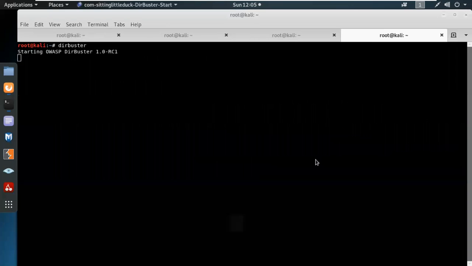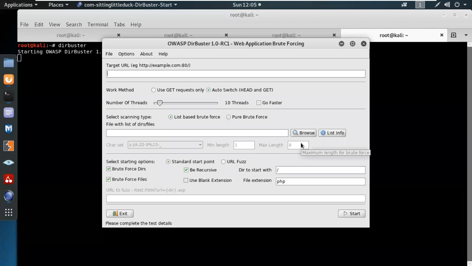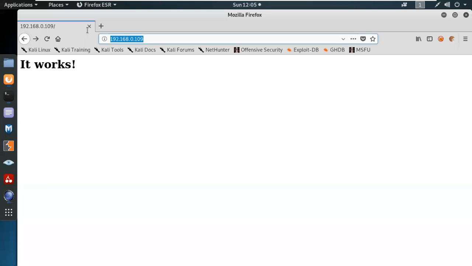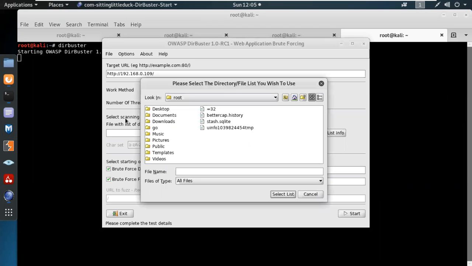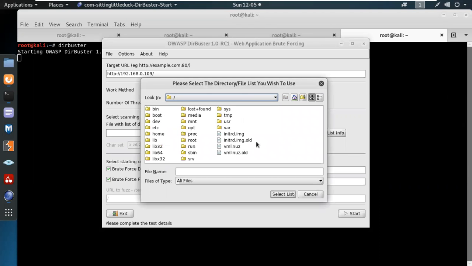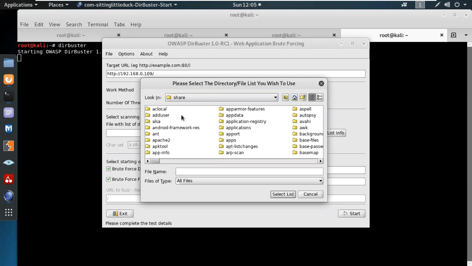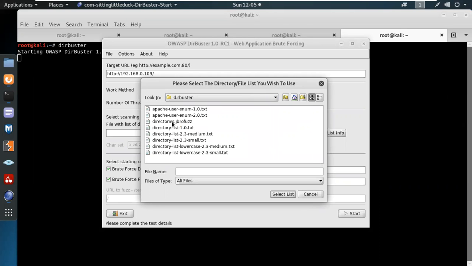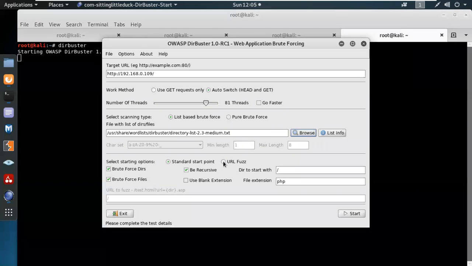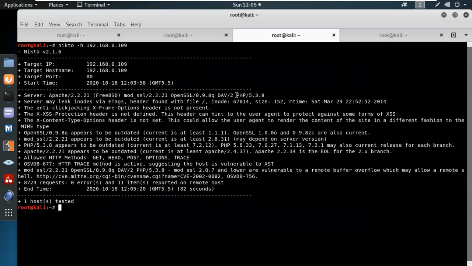We have to think about all the things one by one. Let's copy this one and paste it over here, according to the threads. Let's use the dictionary, so it will be usr share wordlists, the dirbuster medium list, and PHP, as we know that this application was running PHP on the server side.